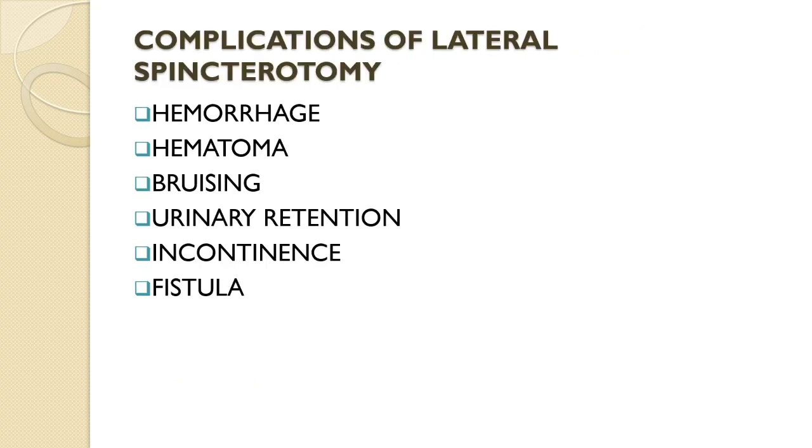What are the complications of lateral anal sphincterotomy? Hemorrhage, hematoma, bruising, urinary retention, anal incontinence, and there can be fistula formation. So in this session, we have discussed fissure in ano, that is anal fissure. What are the clinical features of anal fissure? What is the etiology and how to manage anal fissure?